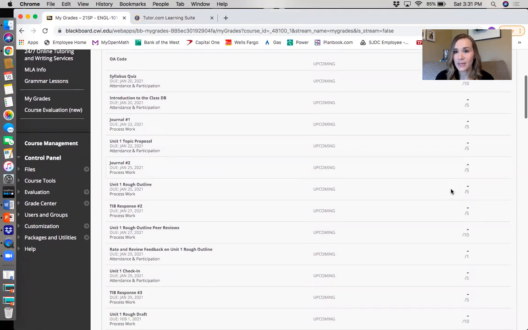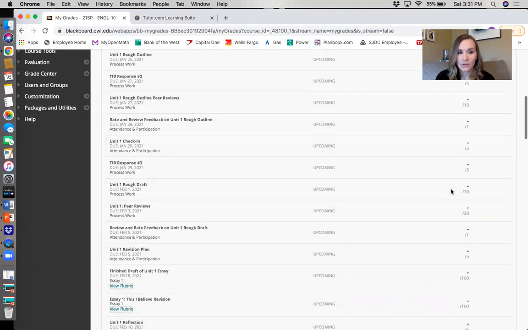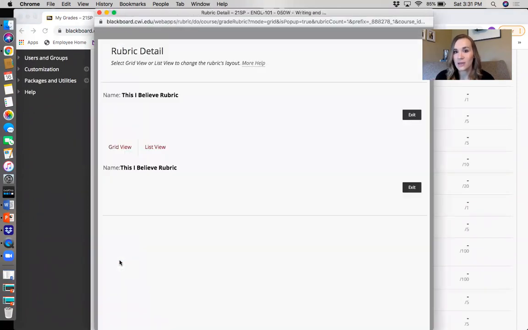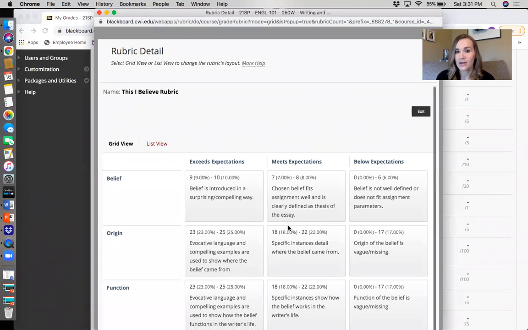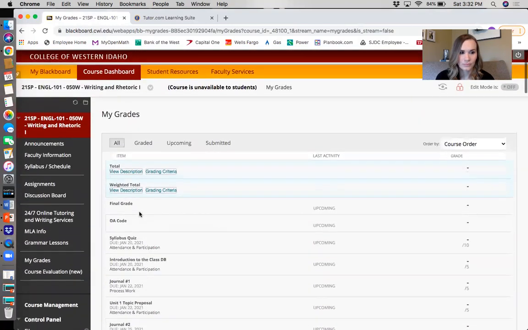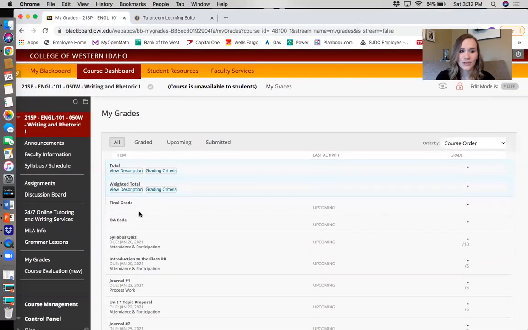Later on, when we get into essay feedback, it'll be a little bit different. You'll see that with essays there's a rubric. And if you click on that, usually I will leave feedback within here as well. So you'll want to check both the blue box and the rubric to read any feedback that I have for you. I'll get more into that when we get closer to those dates. That's not for another few weeks. Okay, course evaluations, those aren't until the end, so don't even worry about that.